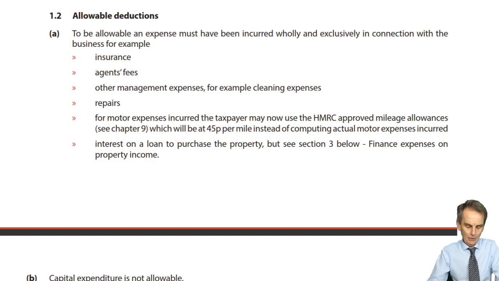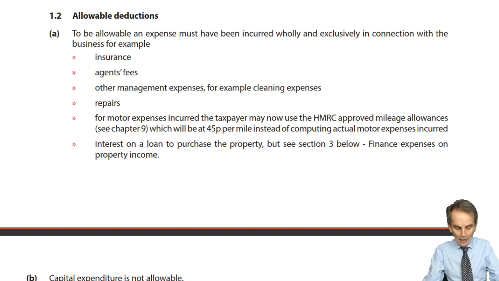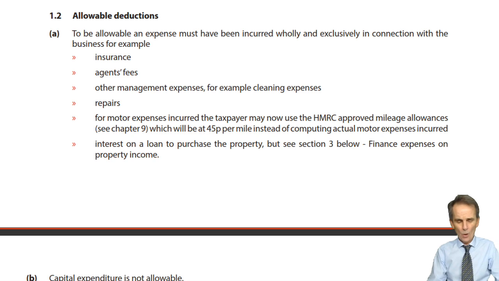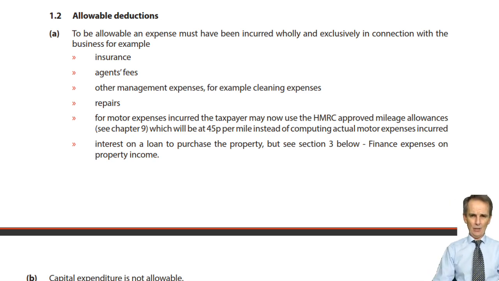Okay, hopefully you're happy now with example 1, and we can continue through to look at rather more detail about the allowable deductions. Now, we know that any allowable expenses that have been paid within the tax year will be allowable deductions. We're working again on a paid, not an accruals basis any longer. So what sort of expenses are we looking at as being ones that would be allowable?